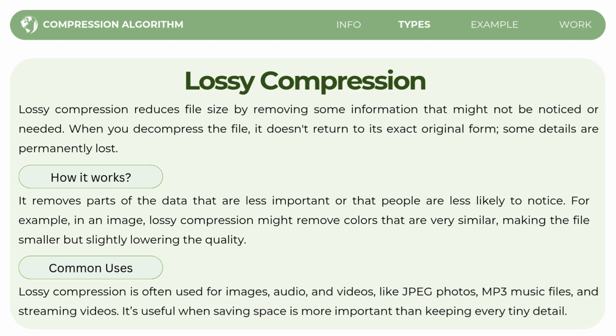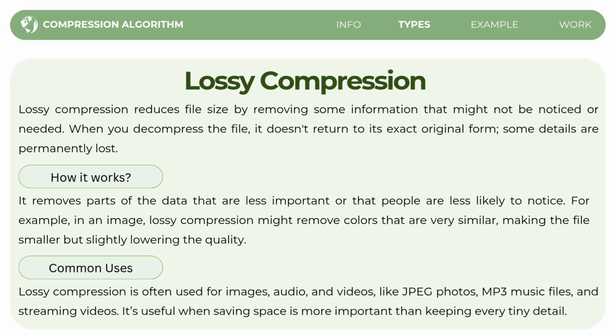Next is the lossy type of compression. So what is lossy compression? Lossy compression reduces the size of a file by removing some data that might not be noticed or needed. However, the key difference is that when you decompress the file, it does not return to its exact original form. So some details are permanently lost. The result is a smaller file but with a slight loss in quality.